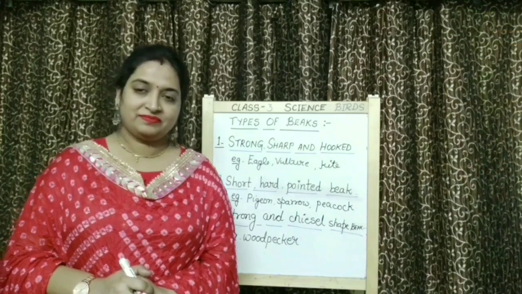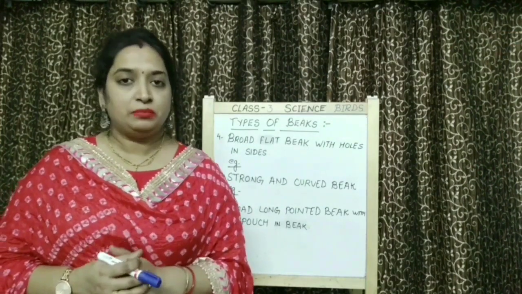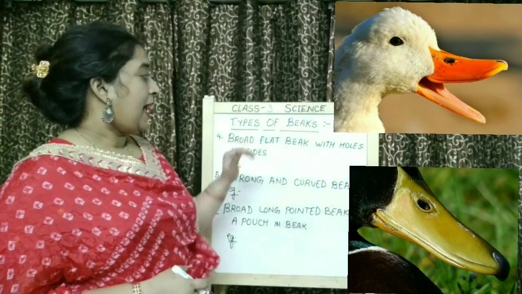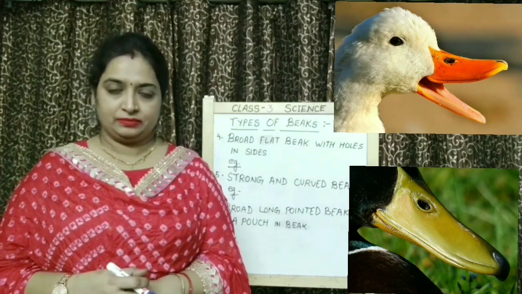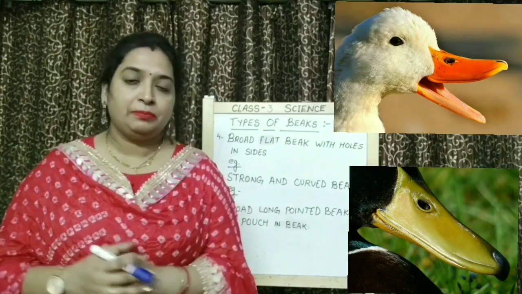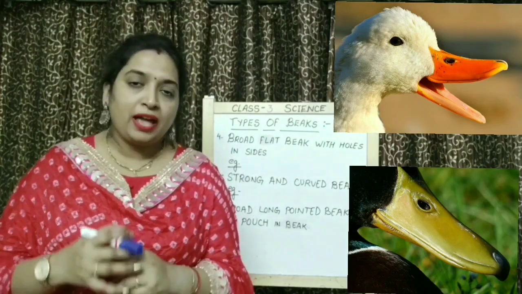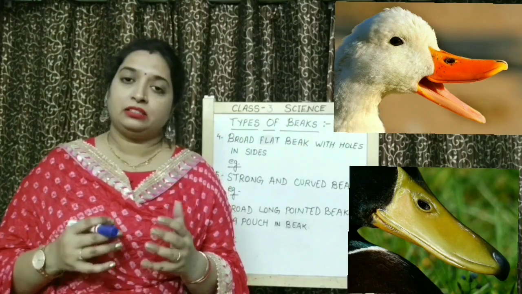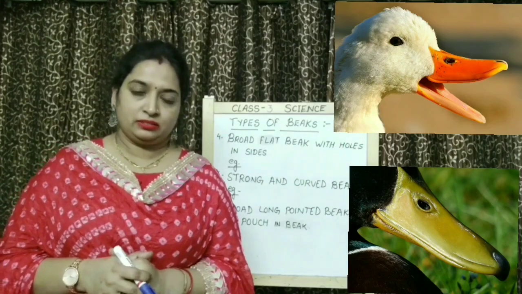Okay, children, let's come to fourth type of beak present in the birds, and that is broad flat beak with holes on its sides. Children, broad flat beak with holes is present in ducks, swans. You know that ducks, they feed on muddy water.